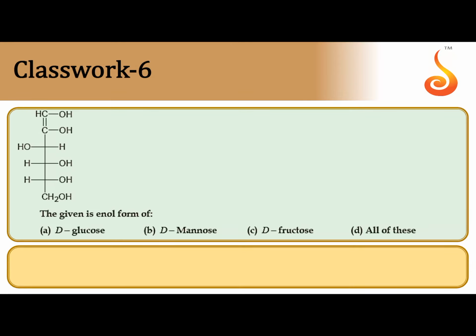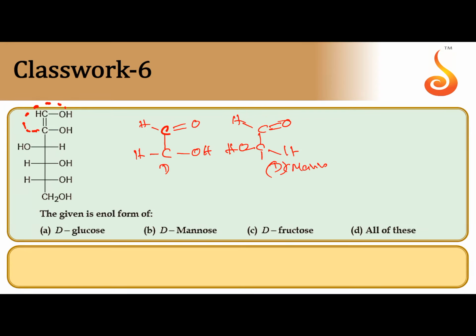Next one, the given is the enol form. To get the keto form, you turn the H to the next carbon, the alpha carbon, then it becomes CH double bond O, then CHOH, HCOH. Same thing here, OH may be turned to the left side, H may be turned to the right side. This is D-mannose, and this is D-glucose, keto form.